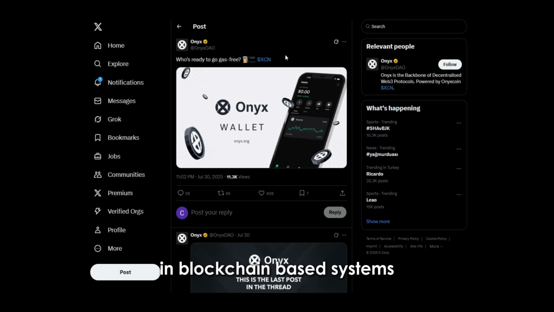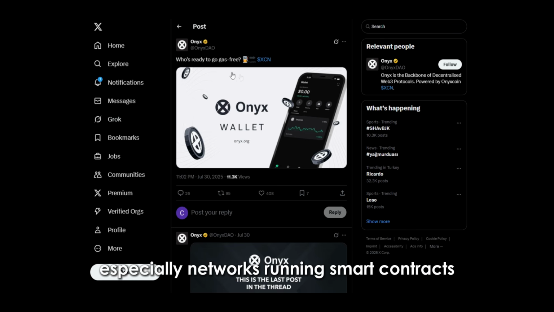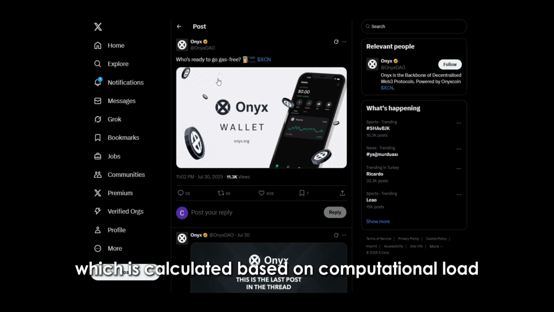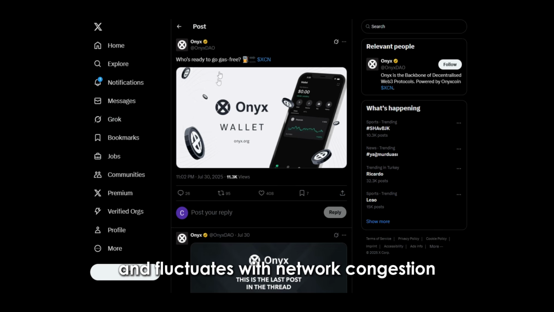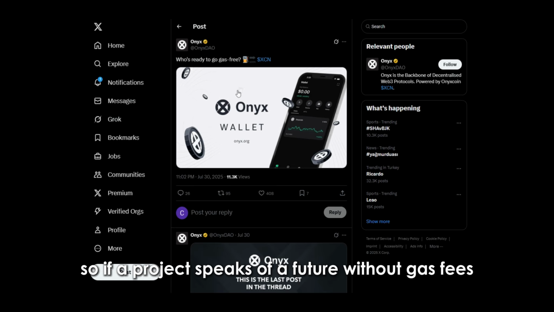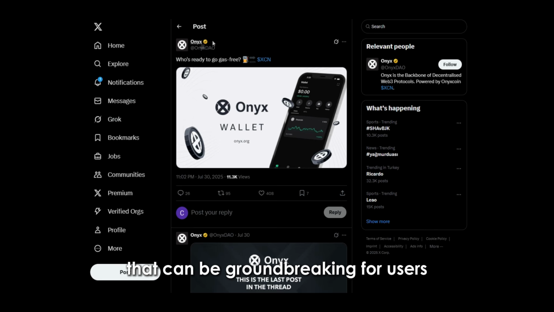In blockchain-based systems, especially networks running smart contracts, every transaction requires a gas fee, which is calculated based on computational load and fluctuates with network congestion. On heavily used networks like Ethereum, these fees can reach levels unacceptable to many users. So, if a project speaks of a future without gas fees, that can be groundbreaking for users.